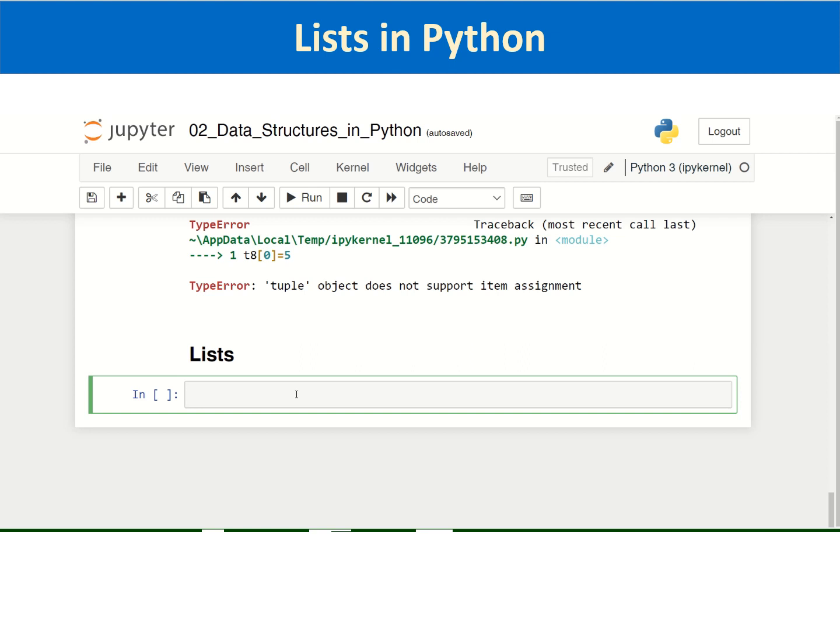So these strings, tuples, and lists, which are sequences, are used for iterating over. In the next session, we will see the loops in Python. These can be used for iterating over. We will see that. Now, how to create lists. Lists can be created simply by creating a list literal and assigning it to a variable.